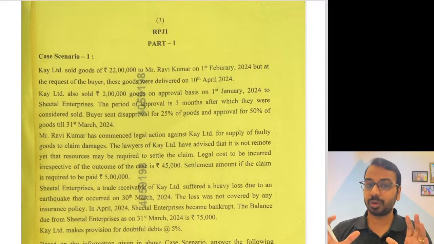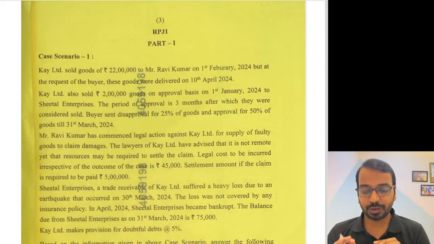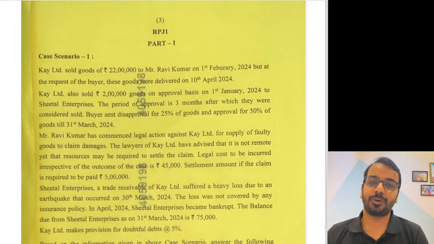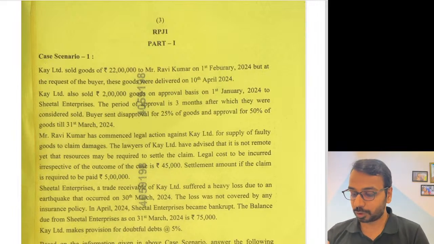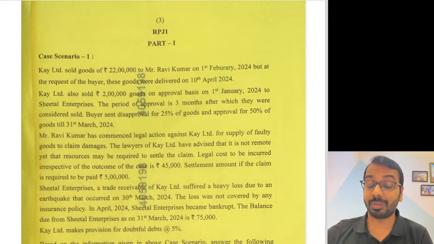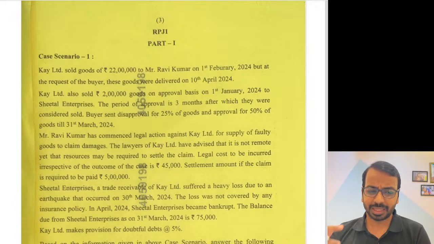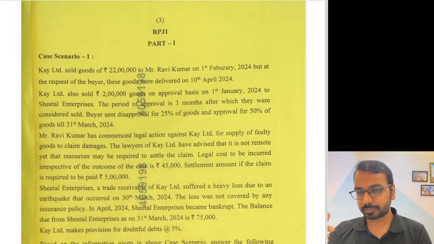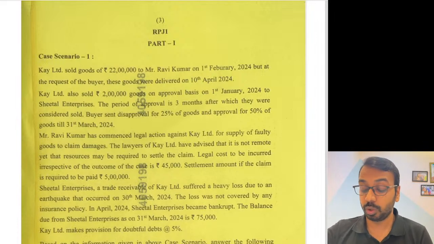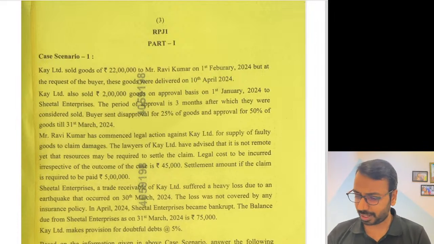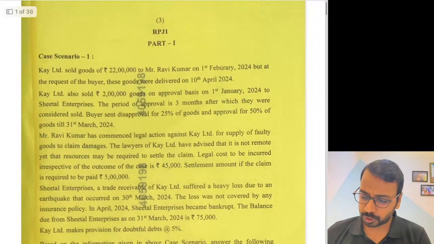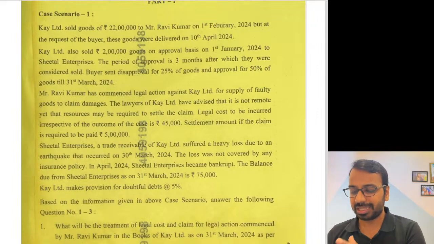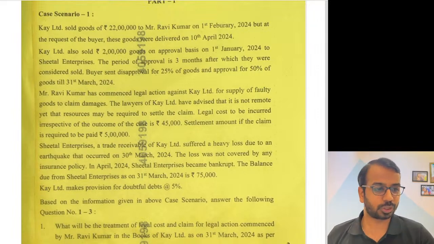If you had a good conceptual understanding, if you were able to read through properly without getting confused, then this paper would have been actually easy for you. For those of you who looked at multiple standards in a single case study, there might have been some confusion that could have resulted in you not being able to solve the questions in the given time. But if you look at some of the questions, they were very, very straightforward. So quickly, let's have a look at the questions, the case scenarios, how we approach the MCQs, and what could be the possible solution.